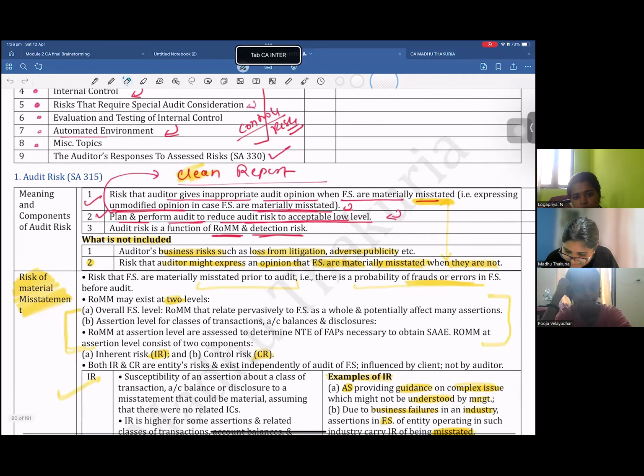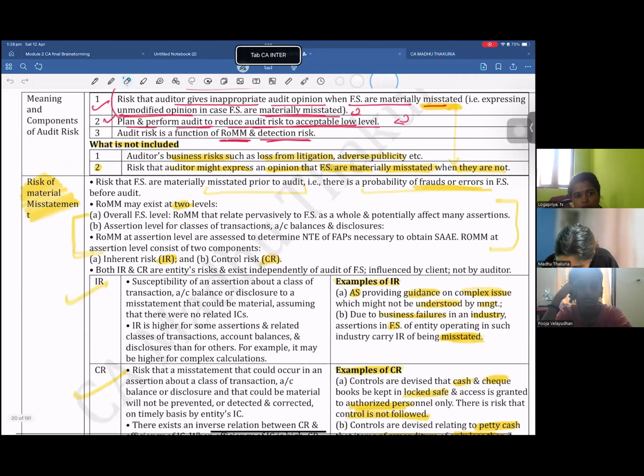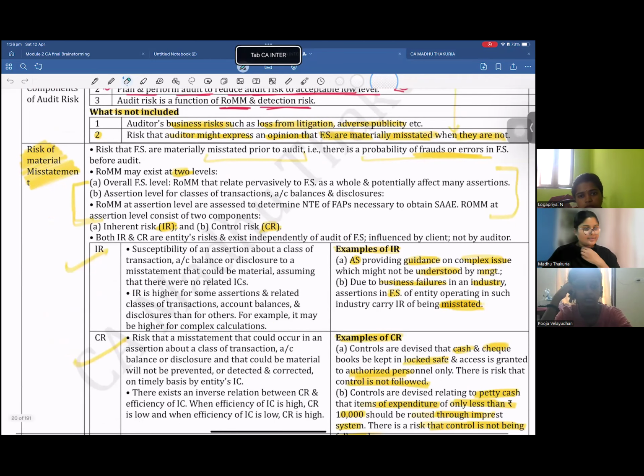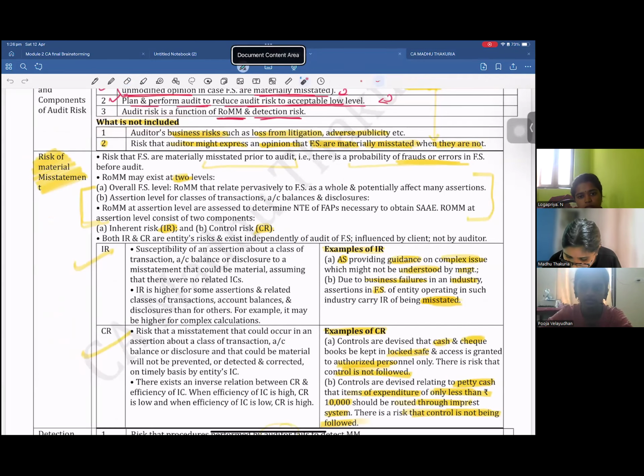So that is why they are saying over here, what is not included in the audit risk? See the second point. The auditor might express an opinion that financial statements are misstated when they are not. That is not going to happen. And second, any business risk is not covered as part of your audit risk.